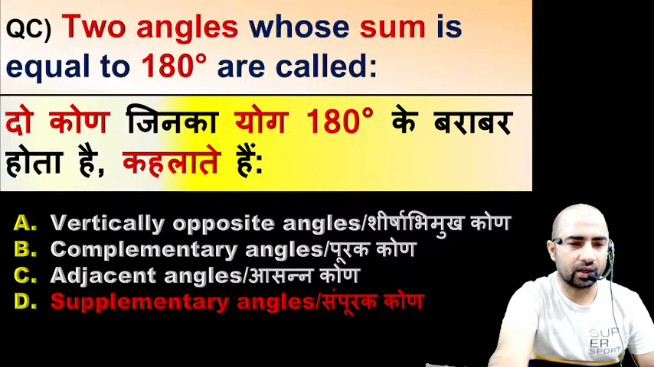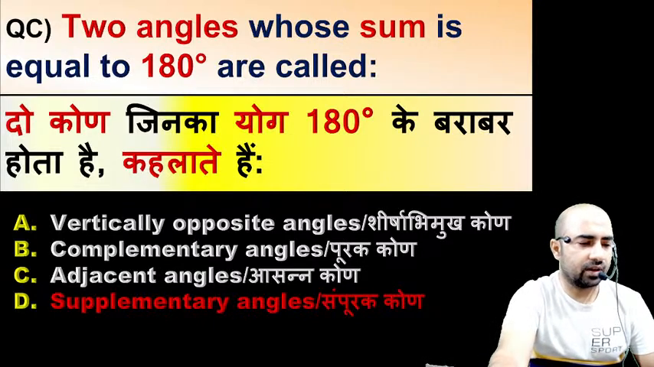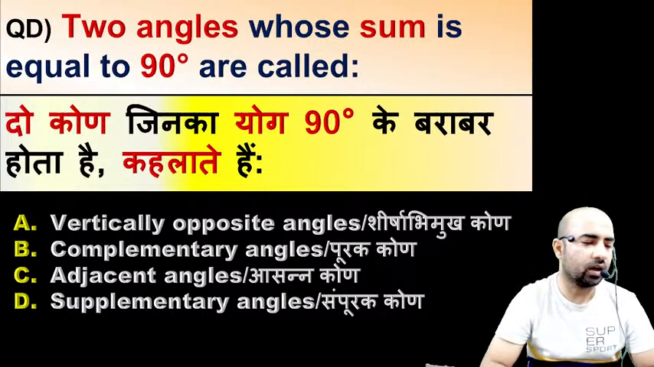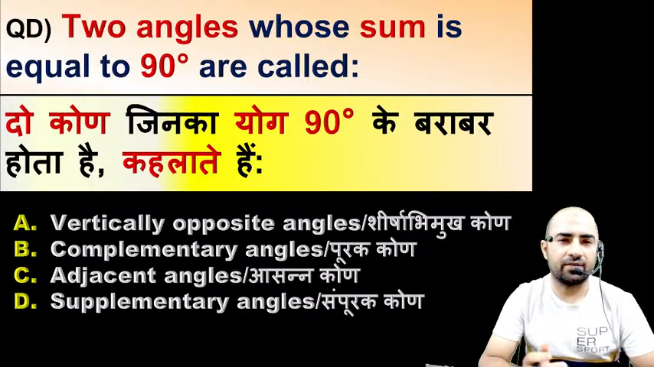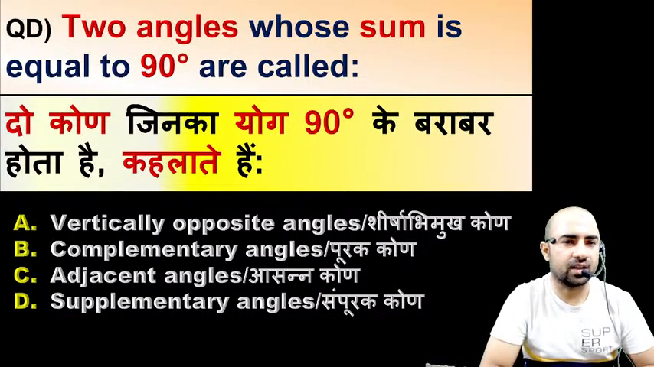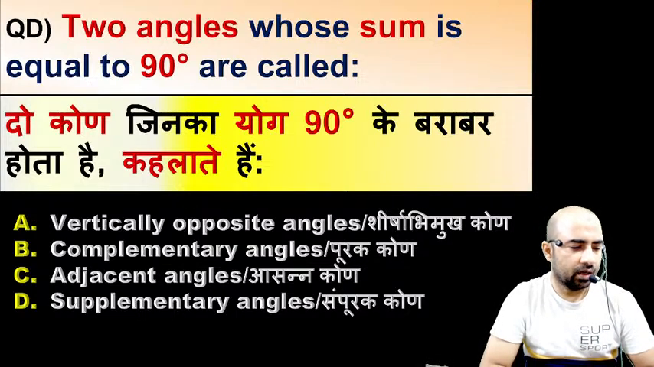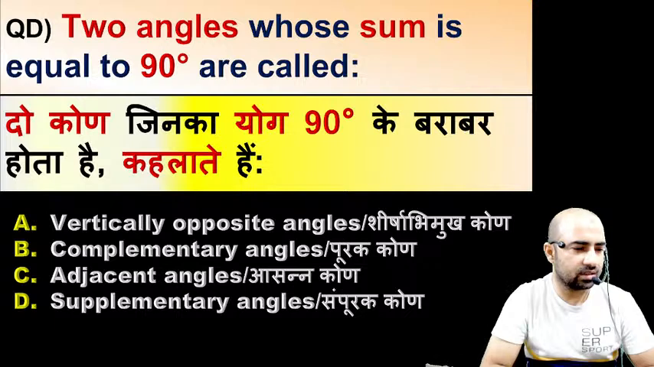Whenever we have any two angle, if the sum of these two angle is 180 degree, then the angles are called supplementary angle. Next question. These all are previous year's questions. So I have taken these questions from different examinations. The right answer is option number D, supplementary angle.